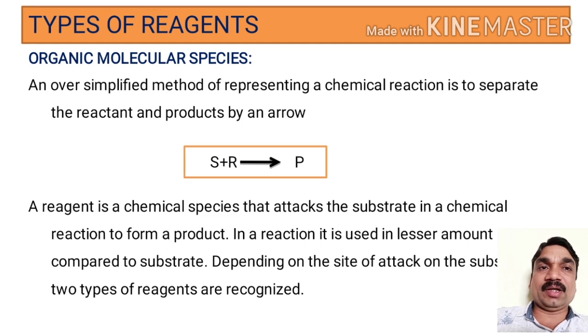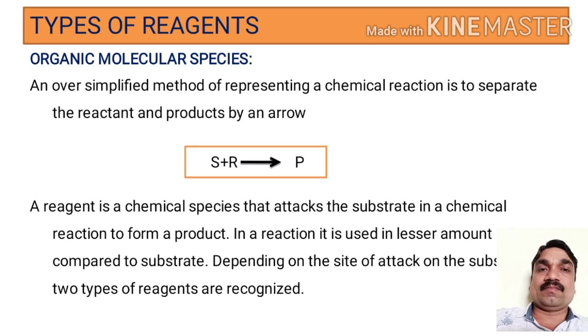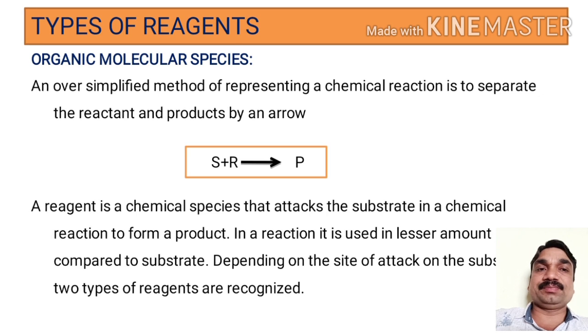An oversimplified method of representing a chemical reaction is to separate the reactant and product by an arrow. So here S means substrate, R means reagent, and it gives product P. A reagent is a chemical species that attacks the substrate in a chemical reaction to form the product. In a reaction, it is used in lesser amount compared to the substrate.